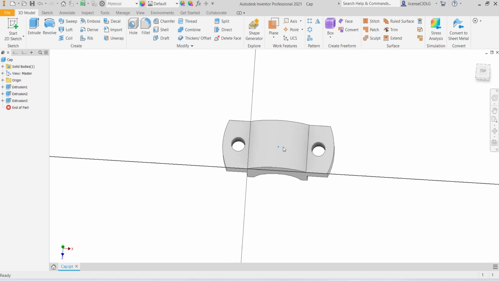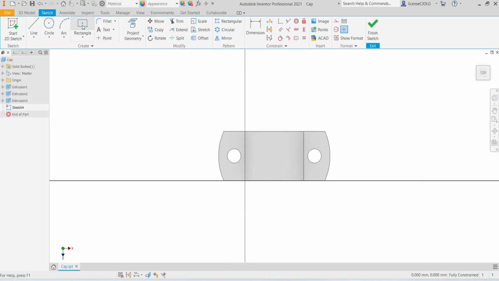Then select the same surface, select circle, diameter 12 into 2, 24. Same on this side also, 24. Select project geometry.